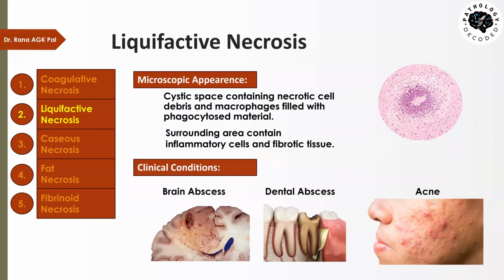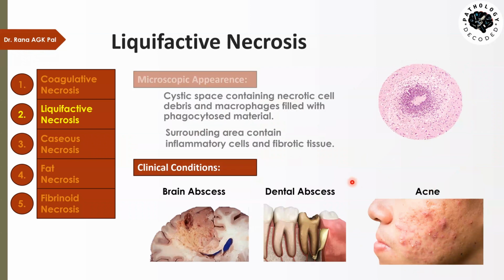Now, what are the clinical conditions? Common clinical conditions in which we see liquefactive necrosis are brain abscess, dental abscess, and even the acne present on the skin. What happens when you have pimples on the skin? If you press the pimple, the liquefied material comes out. That tiny pus is an example of liquefactive necrosis. So easy to remember conditions are brain abscess, dental abscess, and acne.